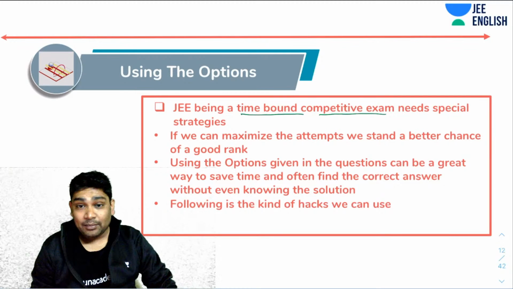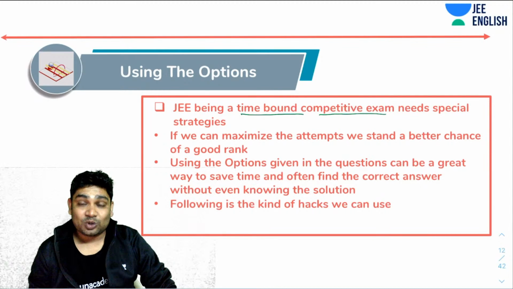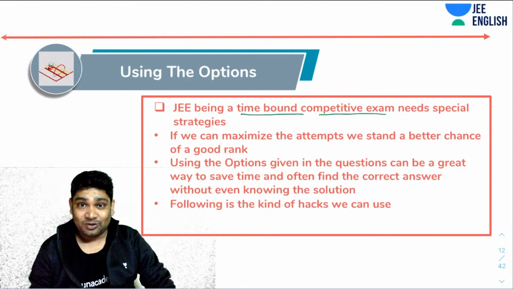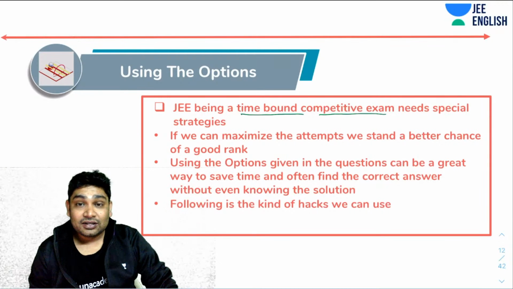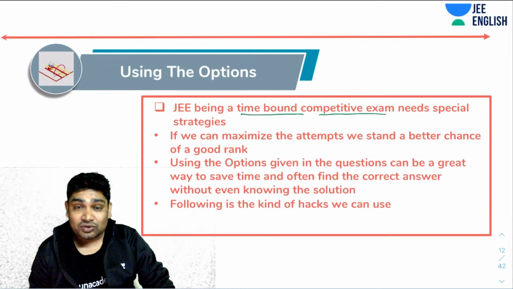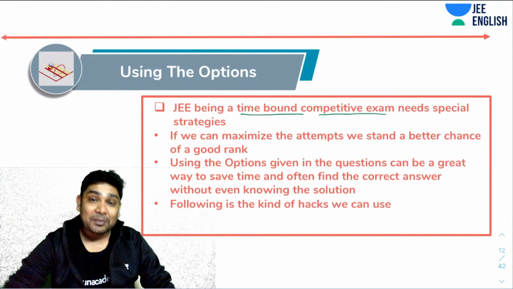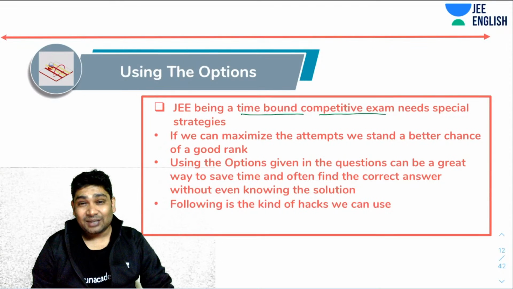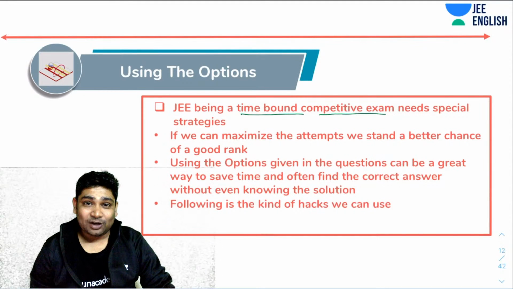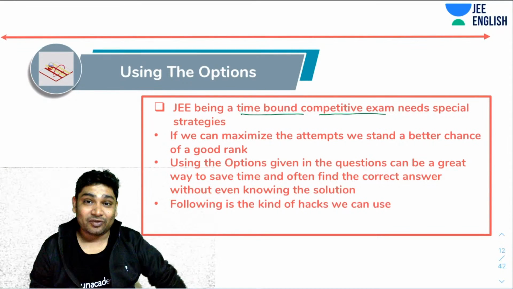Now, the aim is to maximize the attempts so that you stand to get as good a rank as you can, right? Trust me, in my experience, most of the people struggle to even attempt 50% of the paper. Why? Because some of the questions are very lengthy, you may take a lot of time. So here are some tips wherein you can just use the options, save yourselves the time, and try and maximize the number of attempts.